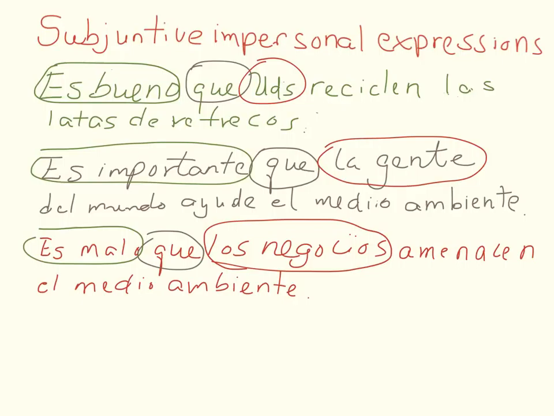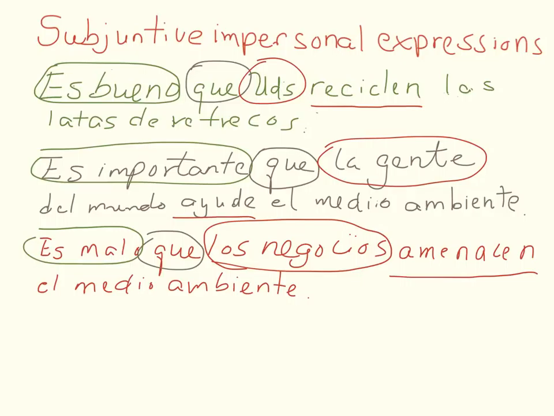Can you also see in the second clause, after the que, that there is a verb? And observe that the verb reciclar has changed to recicle.